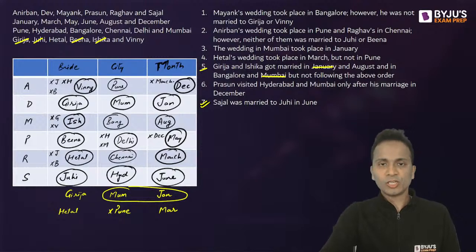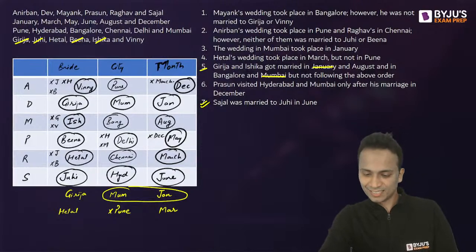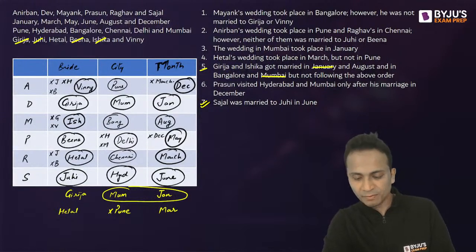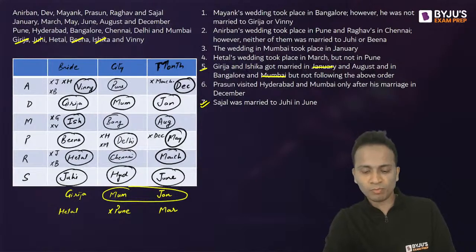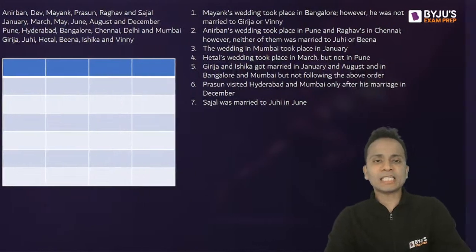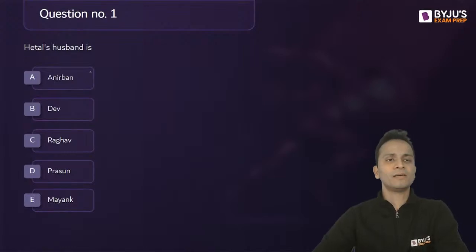Okay, so let's move ahead. March and May. So Overlord says was confused in March and May. No problem, no problem. Okay, so let's look at the questions one by one. All of you. Now, Hetal's husband is who among the following?